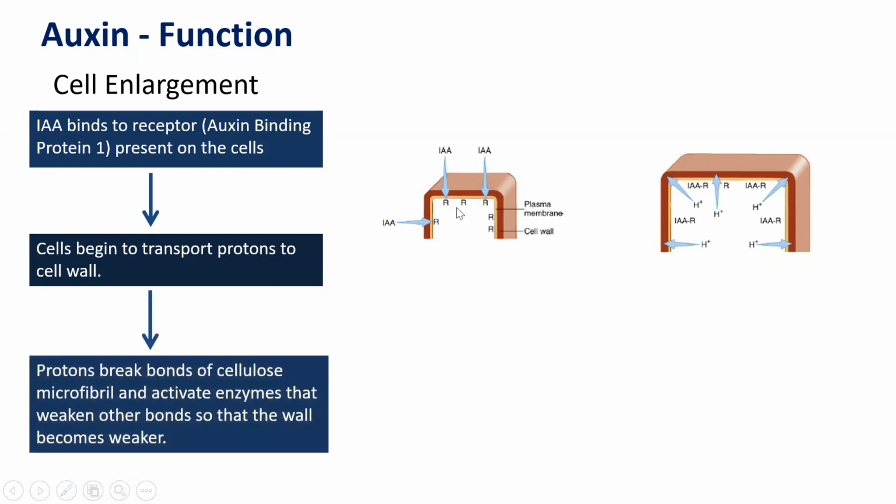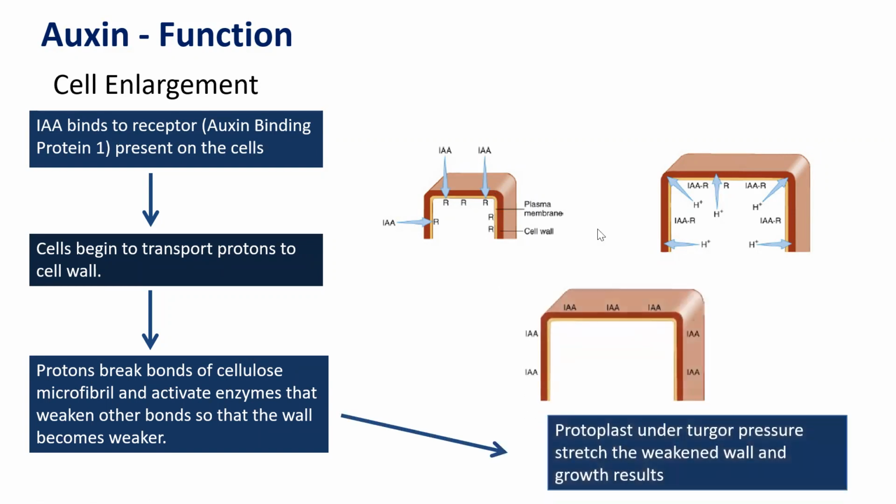The moment protons are transported to the cell wall, the protons break the bonds of cellulose microfibrils, and they activate enzymes that weaken the bonds, and the cell wall becomes weaker. Now this is followed by the protoplast going under turgor pressure, and they stretch the weakened cell wall and growth happens.